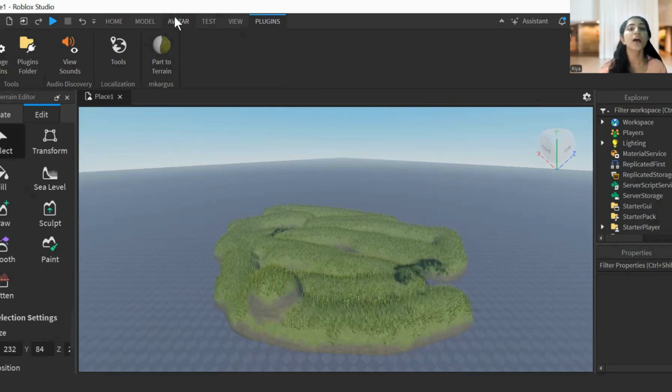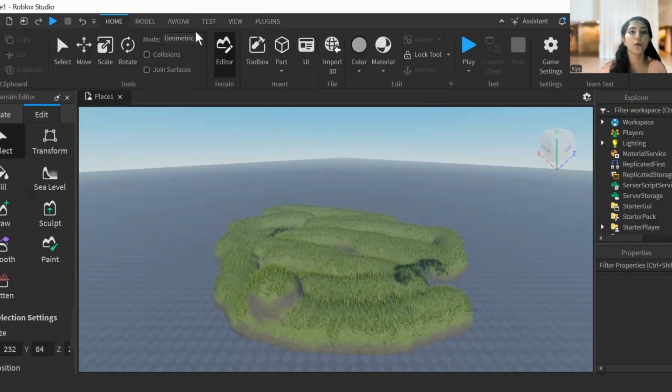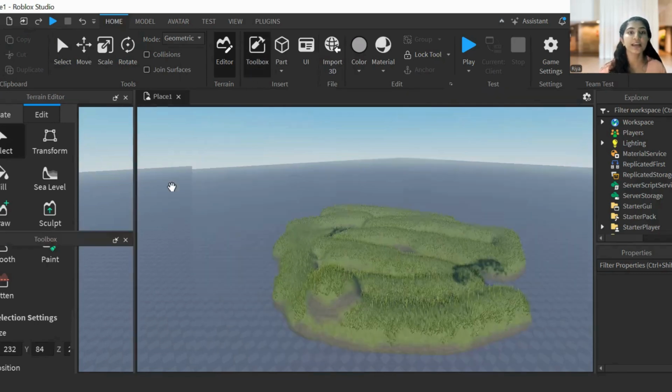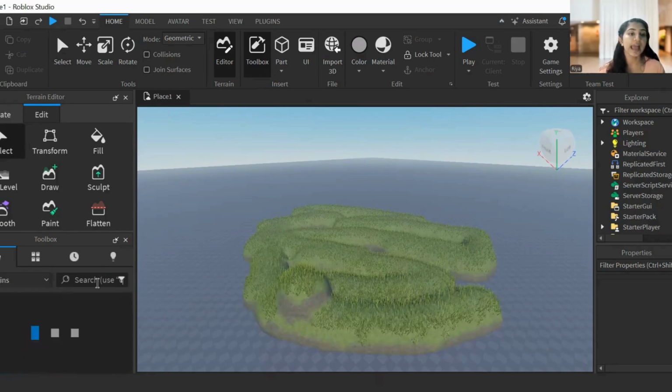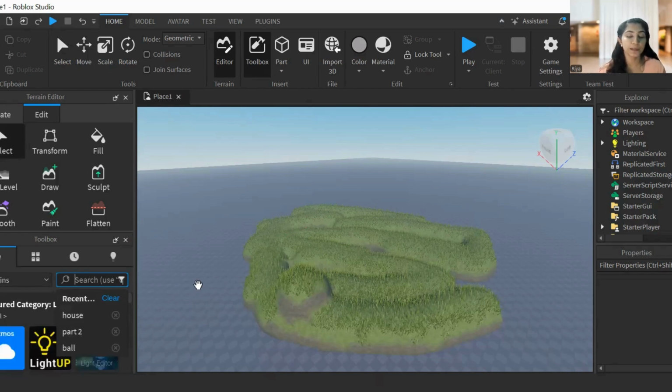If you want to install that, you have to click on home. You have to click on this toolbox. Okay. Then this window will pop up, look at the left bottom corner over here. Let me annotate and show you. Did you see over here? There we have that thing opened up. So I want to search for that plugin. For that, here I'm changing that model to plugin and I want to search for that particular plugin. It is Part 2 Terrain plugin. Okay, then it will come. Then you can install it.